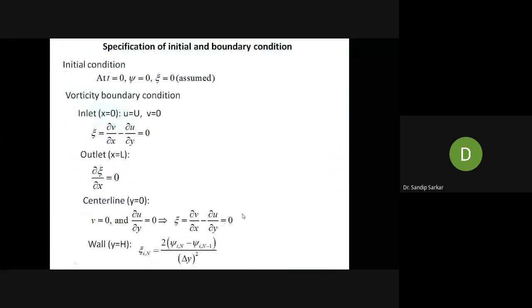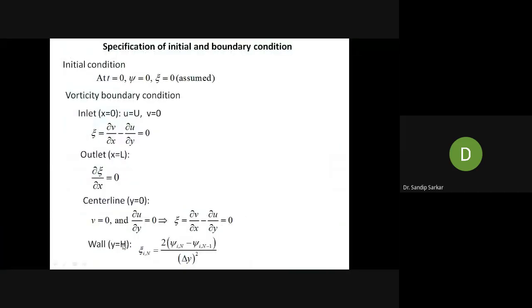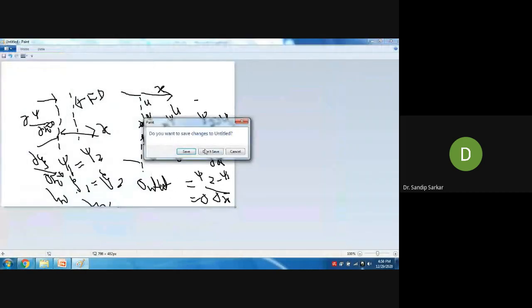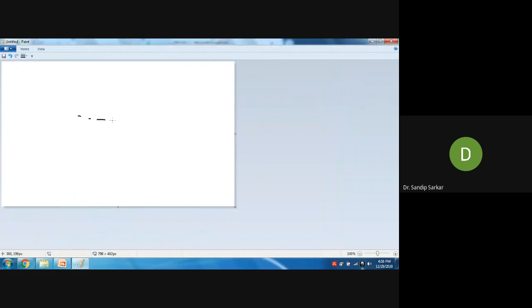Okay. At the central line, that means the symmetry plane. The plane of symmetry is defined as del u del y equal to 0 and v equal to 0. This is called the plane of symmetry. Why? What we have written here, that v equal to 0 and del u del y equal to 0, is the symmetry boundary condition.